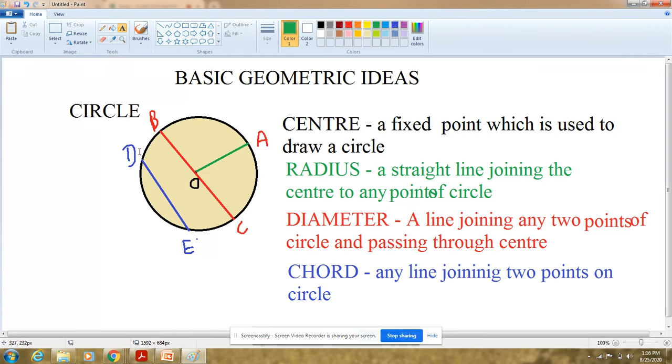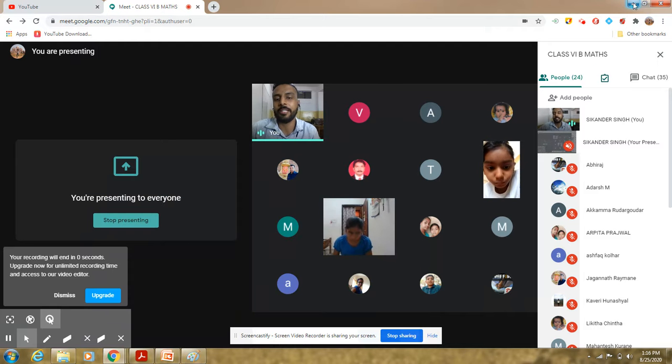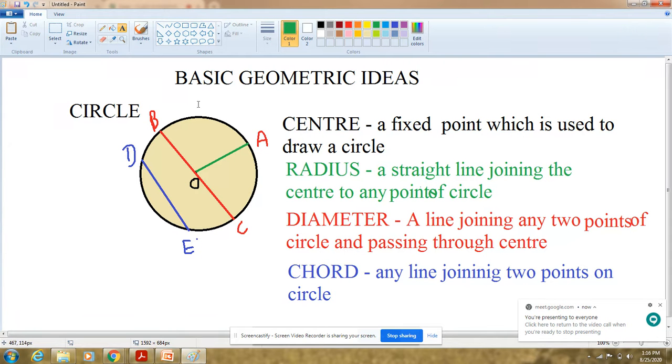Okay. See, DE, BC. BC is also a chord, and BC, you know what? It is the longest chord. BC is what? The longest chord of a circle. If someone asks you which one is the longest, so diameter is the longest chord. Now we will learn some more things. अब थोड़ा सा और पढ़ते हैं.